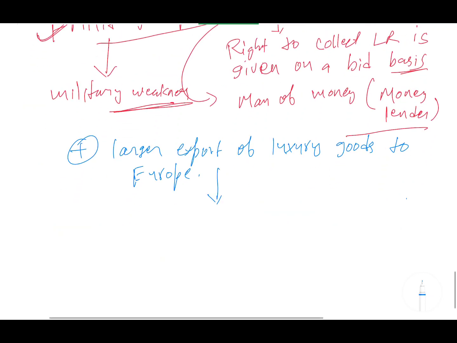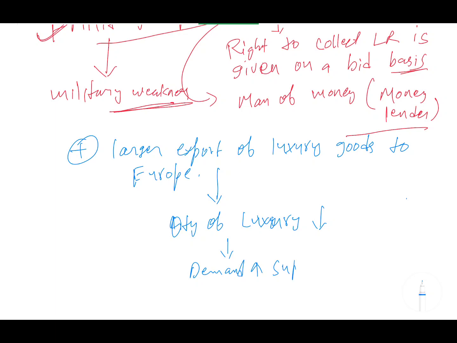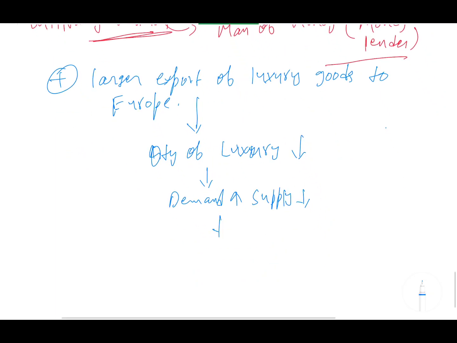You know the economics, demand and supply. The quantity of luxury goods decreases. If quantity decreases and demand is high and supply is less, it is nothing but a price increase, which is nothing but inflation.